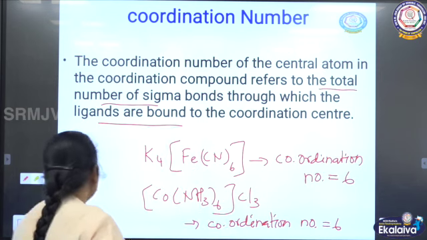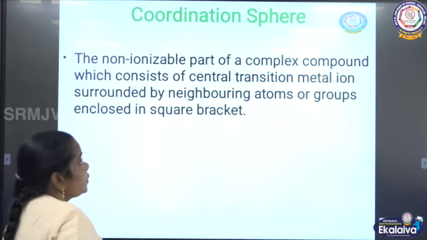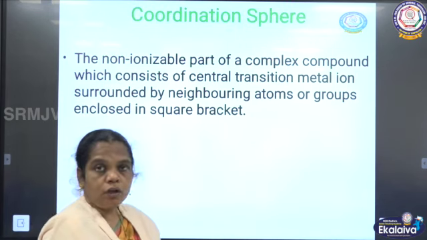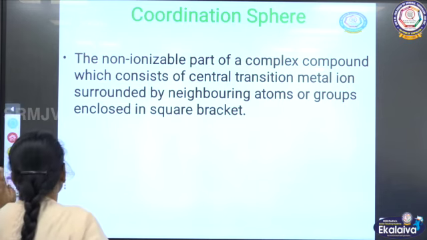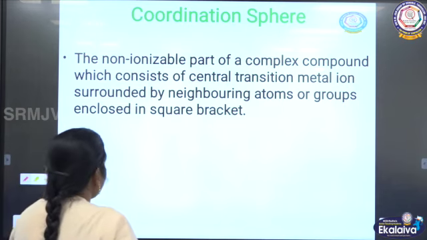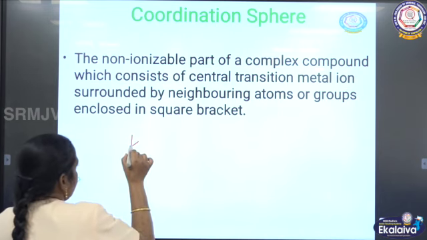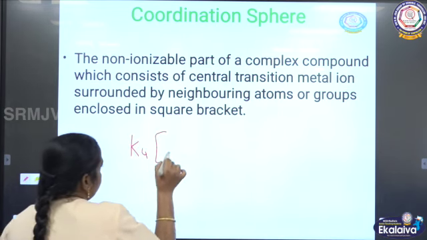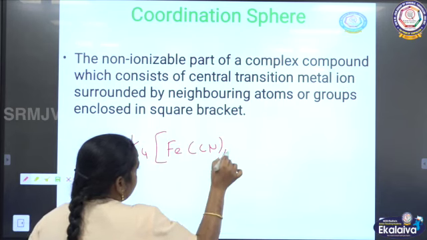And the next term in coordination compound chemistry is the coordination sphere. As I said already, you can see one example, K4[Fe(CN)6].